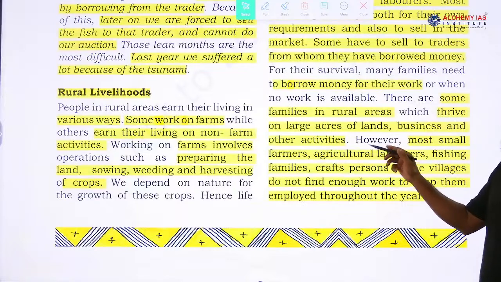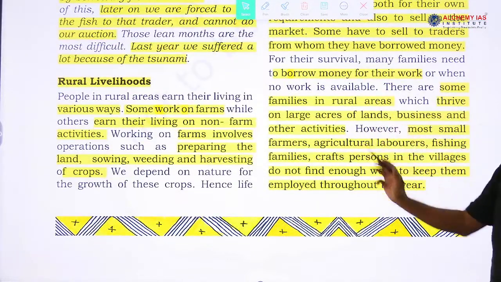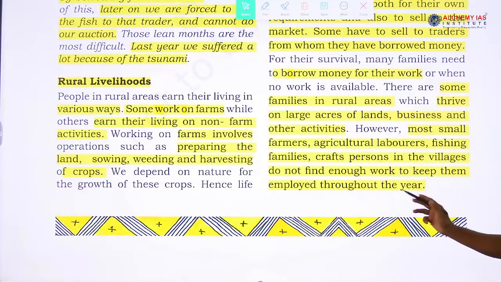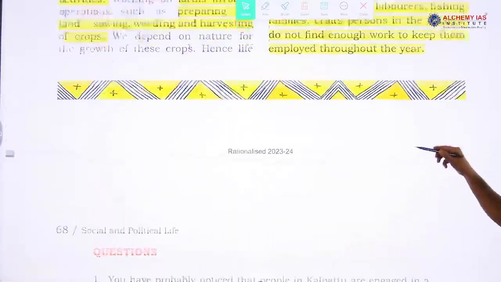So, there are some families in rural areas who thrive on large acres of land, business and other activity, like Ramalinga's story. However, most small farmers, agricultural labourers, fishing families and craftspersons in the village do not find enough work to keep them employed throughout the year. So, this is an issue that we face in rural areas.